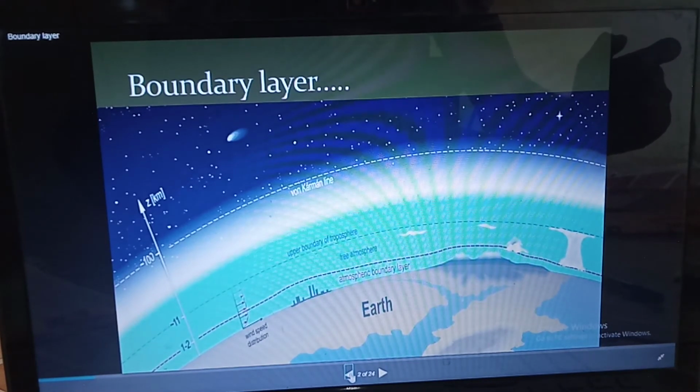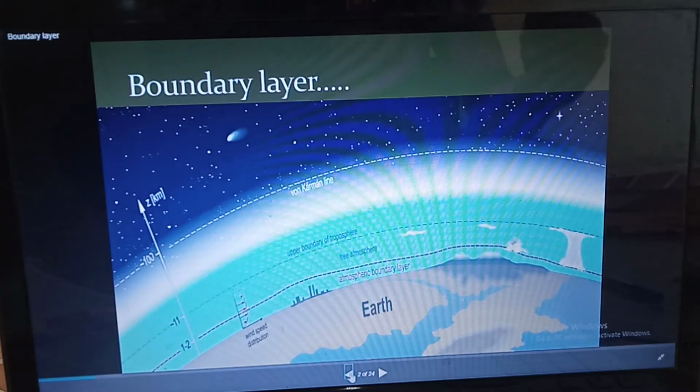Okay, so the velocity of fluid increases from zero velocity on the stationary boundary to the free stream velocity of the fluid in the direction normal to the boundary, and this variation of velocity from 0 to free stream velocity occurs across a narrow region in the vicinity of the solid boundary. This narrow region of fluid is called the boundary layer. Now we will see in detail what the boundary layer concept is.